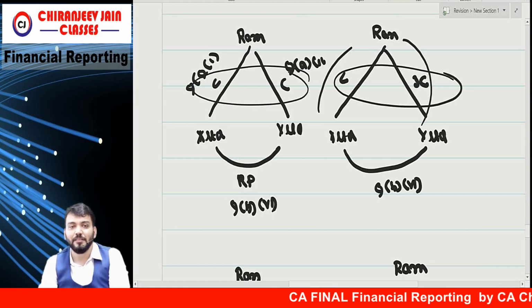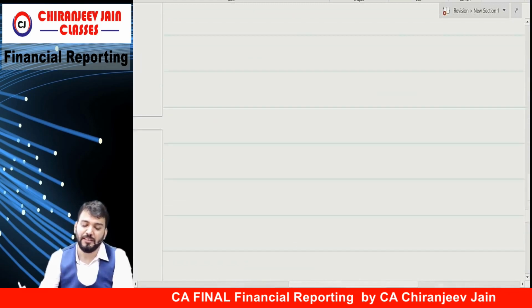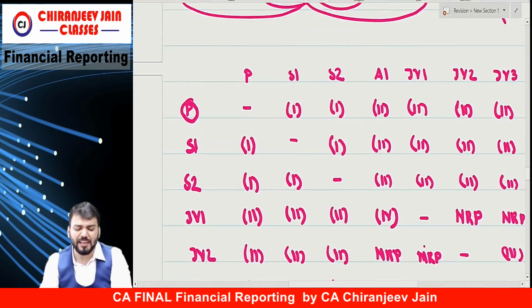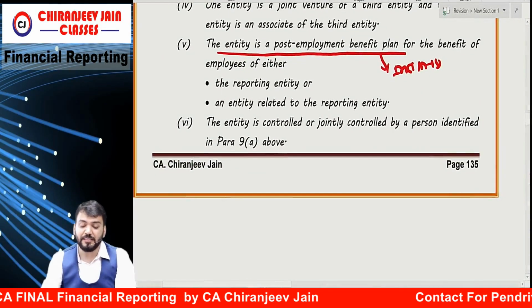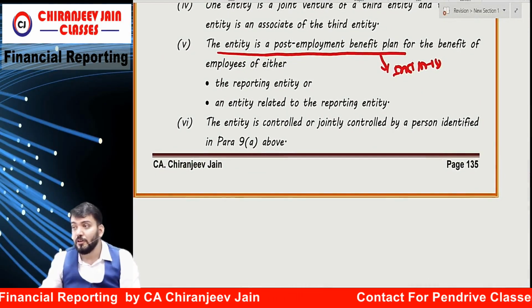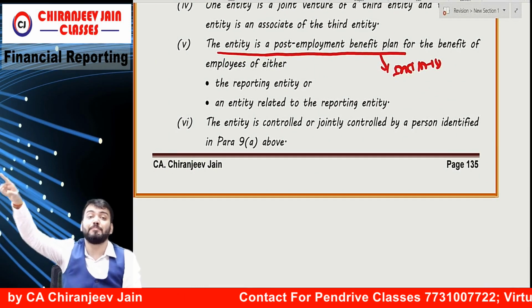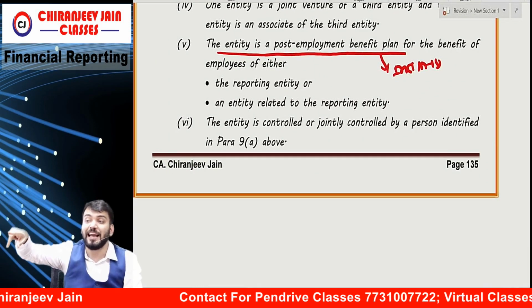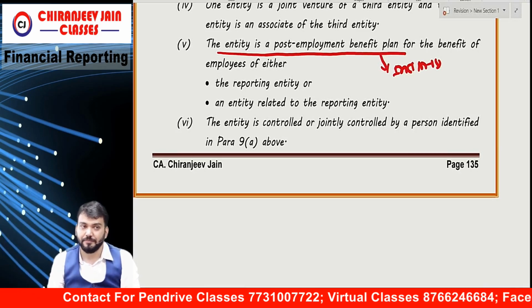Understood? Correct? Either under para 9b6 or 9b7, if you read once again, you will understand. Both are related to each other. These paras are related. So 9b6, that entities controlled or jointly controlled by a person identified in para 9a. Correct?